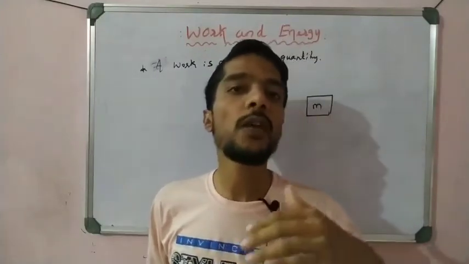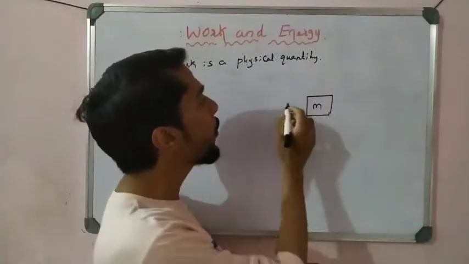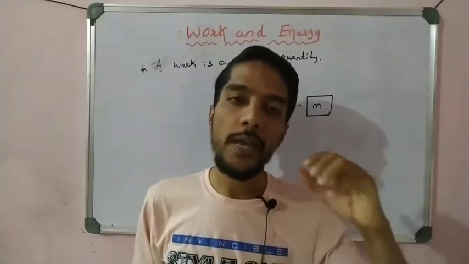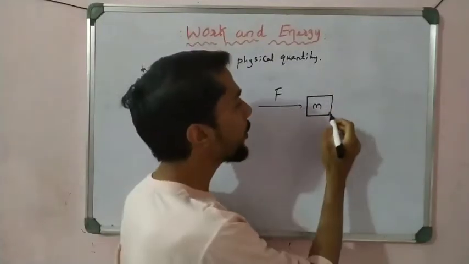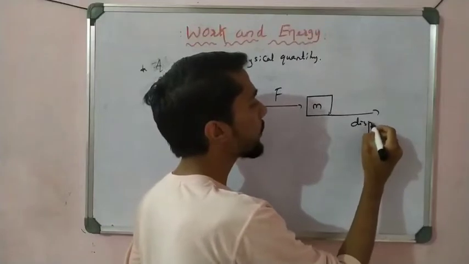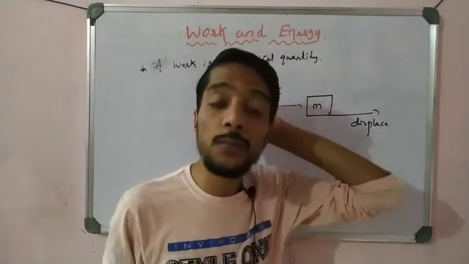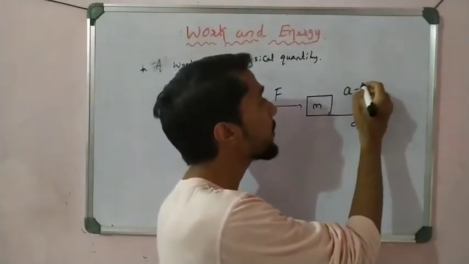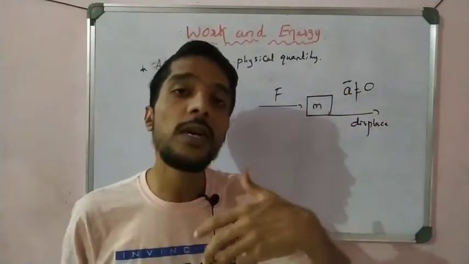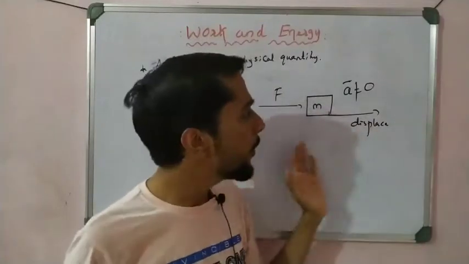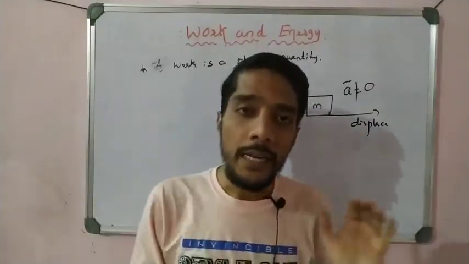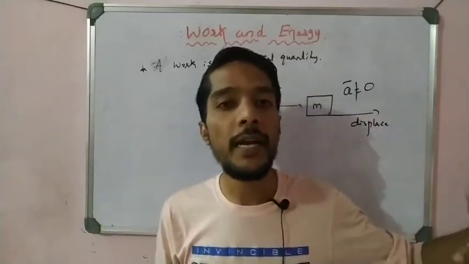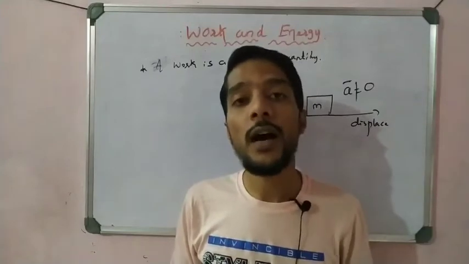The same concept we apply here. Whenever a force F is applied on the object, the object is displaced. It gets some acceleration that is not equal to 0, which means simply that the object is displaced. Up to that we have learned: whenever a force is applied on the object, it can get displaced.